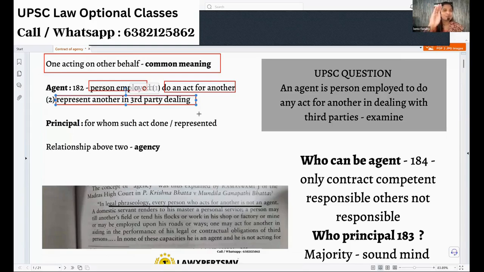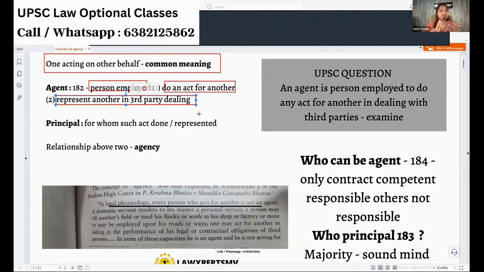If my agent goes and says yes for something, it means I have said yes. If my agent is collecting some money, it means I received the money. So he will replace you. He has complete authority to create legal changes for you. He's not just a servant, he's representing you.